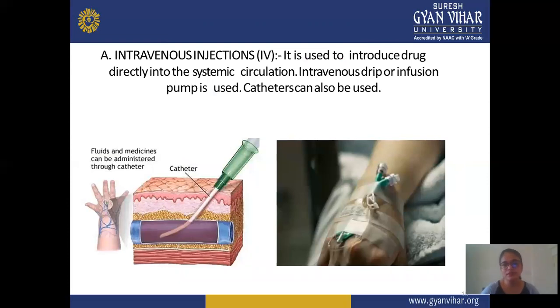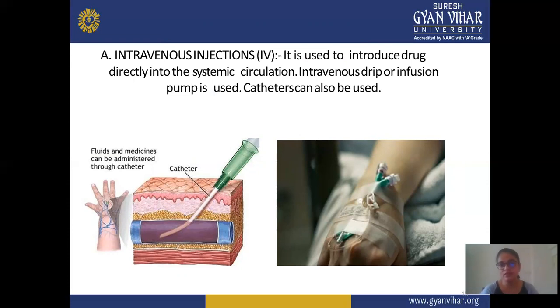Next is intravenous injection. It is used to introduce the drug directly into systemic circulation. Intravenous drip or infusion pump is used, and catheters can also be used. So for this intravenous injection, catheters or pumps are used, or infusion takes place by this route.